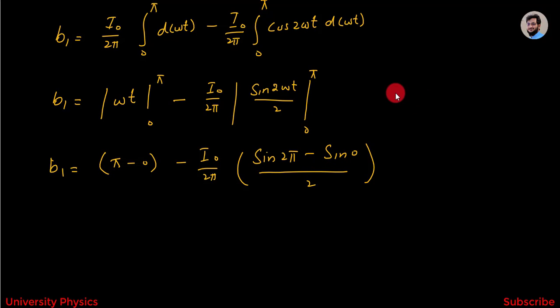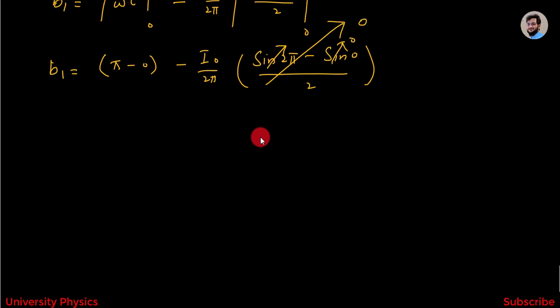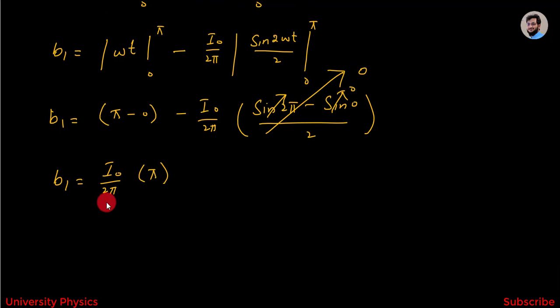Here the sine 2 pi is equal to 0 and sine 0 is equal to 0. So this whole term will become equal to 0, and we will get b1 is equal to I naught divided by 2 pi. Here in this above term I have to write I naught divided by 2 pi, which I have missed. Here also I have to write I naught divided by 2 pi.